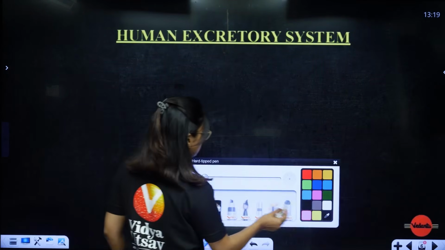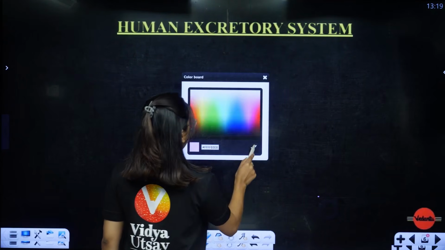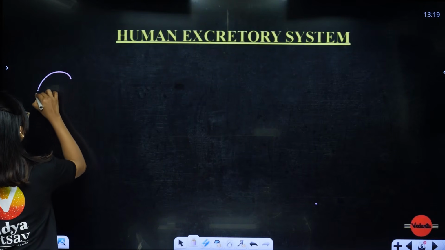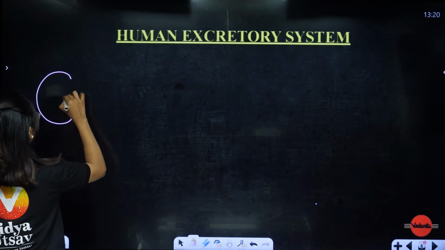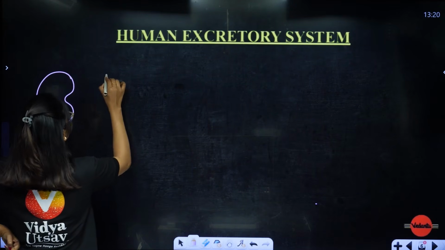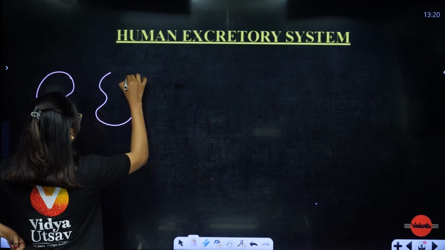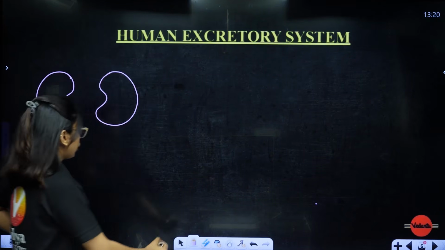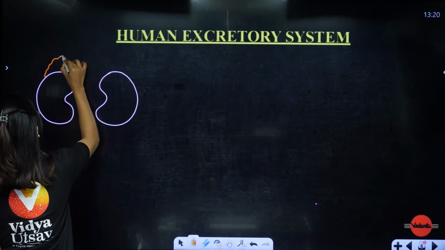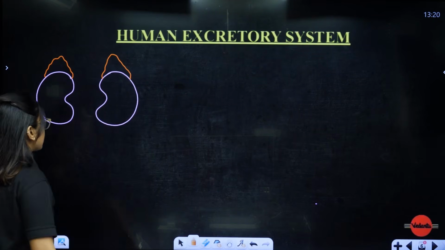So start drawing, students. We need a beautiful pink color. First we are going to draw our kidney. They are bean shaped structures. So this is one kidney. We have to draw one more kidney. Yes, here we go. So we have one more kidney, and on top of this kidney we have a beautiful cap like structure, which is present on the superior part, which is called your adrenal gland.